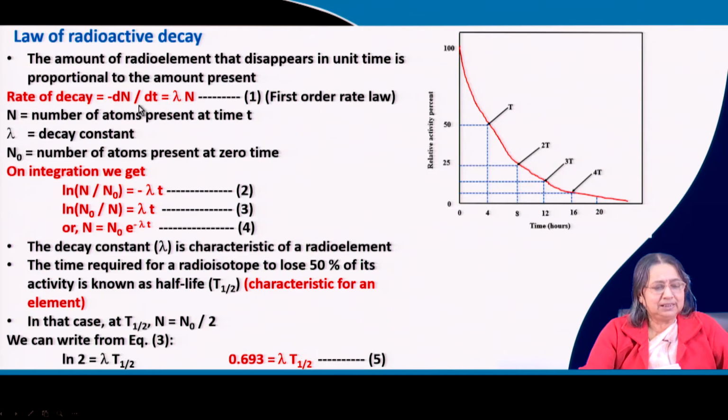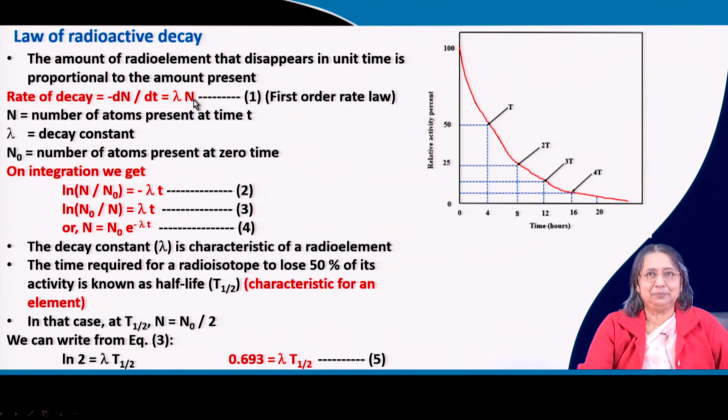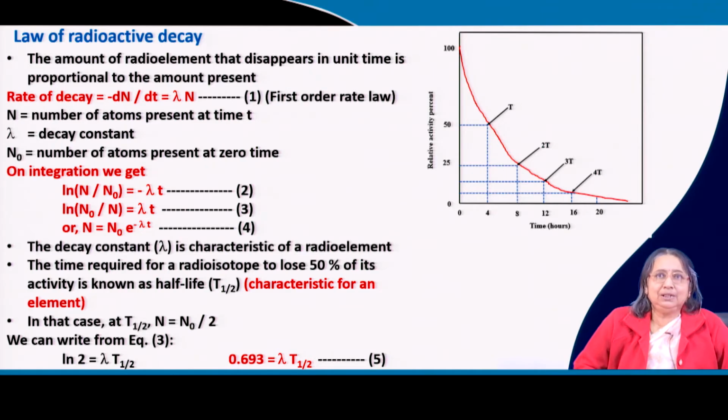Just like the first order, where the rate is proportional to the concentration at that time. Here also you can see dN/dt is negative, because this is disappearing. So, minus dN/dt equals lambda times N. What is the difference you see here? For radioactivity we usually write N. If you write C, that is also okay, but by convention we write capital N.